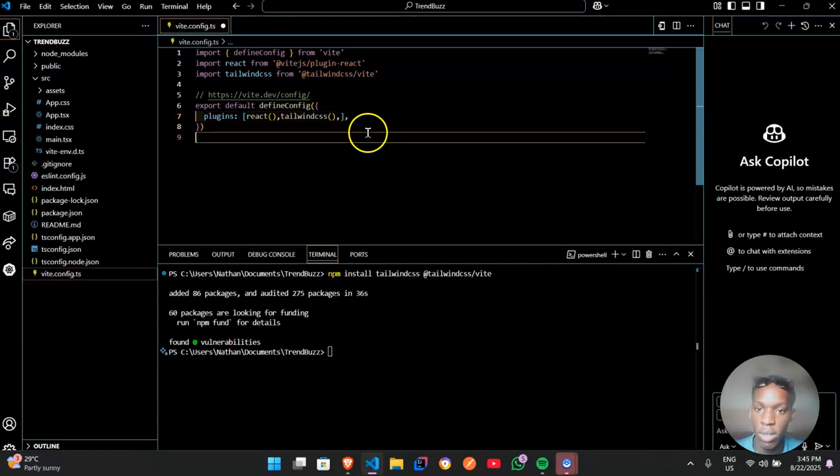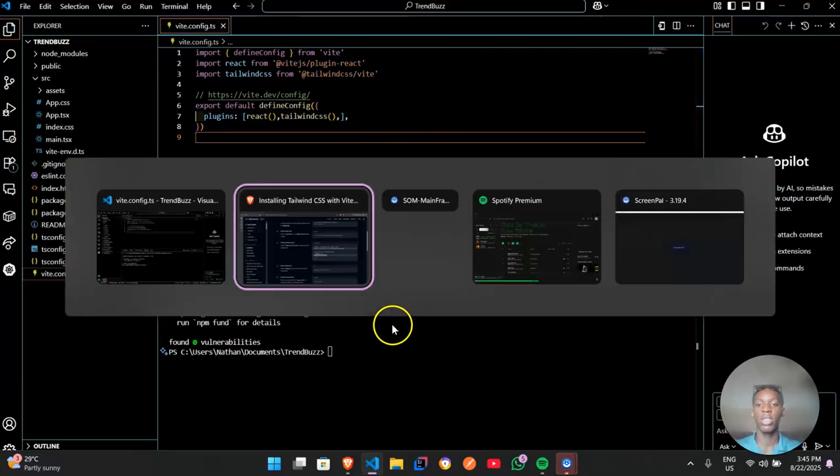And just like that, we're set. Now let's Control S, and now that we've saved that, our Tailwind is configured.